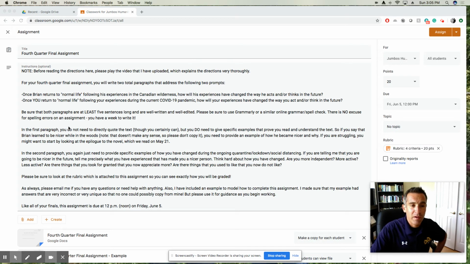In the first paragraph, you do not need to directly quote the text, although you certainly can, but you do need to give specific examples that prove you read and understand the text. So I should be able to point to the page of the book that you're talking about, even if you don't give me a quote from that page.